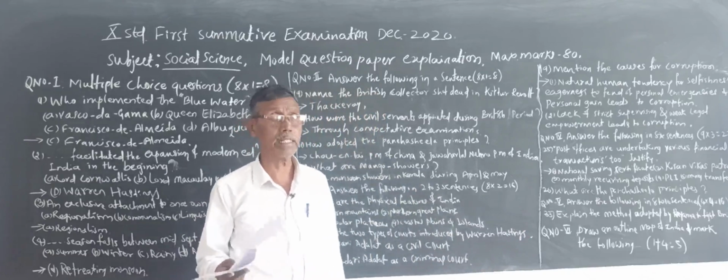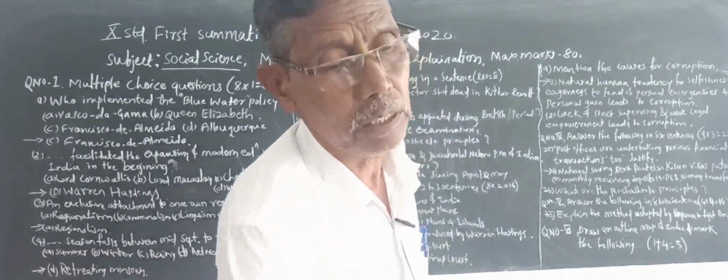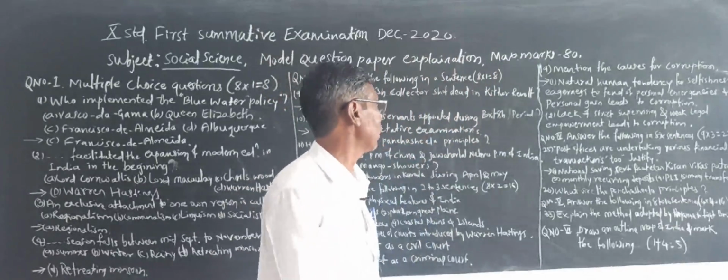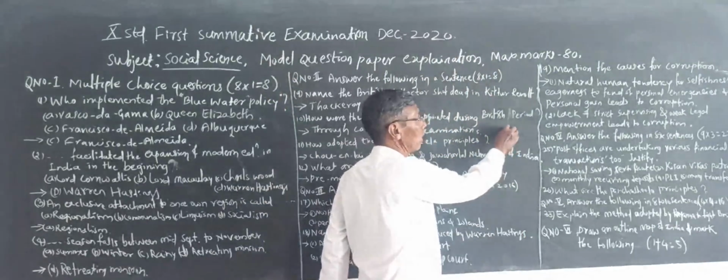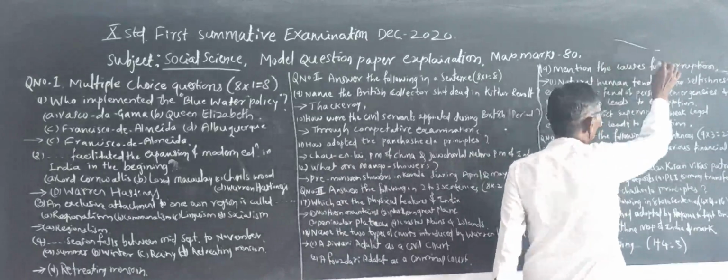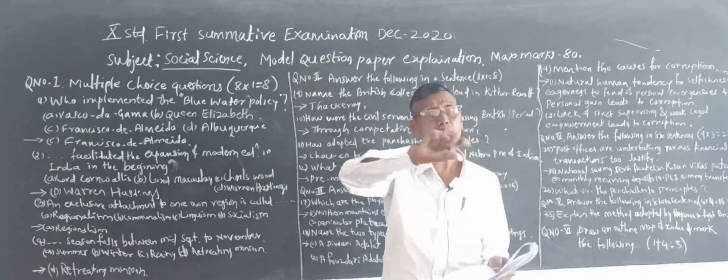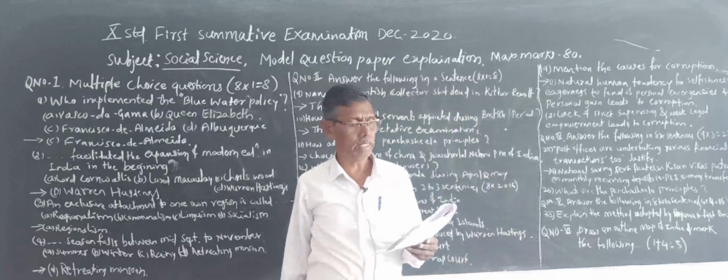And sometimes they will ask about the rivers. When they ask about the rivers, you should not just point out the rivers. You have to mark the flowing course of the river.